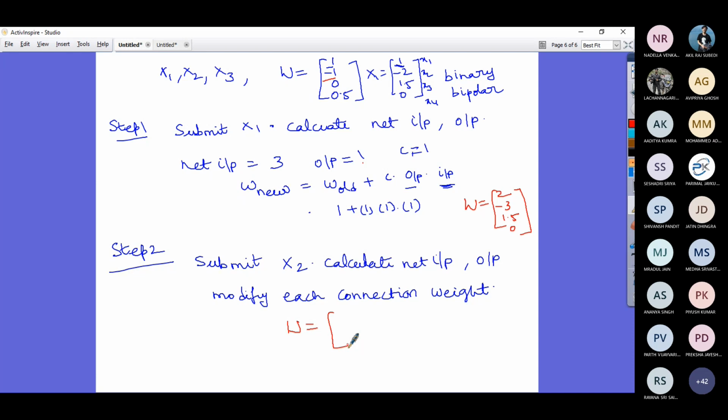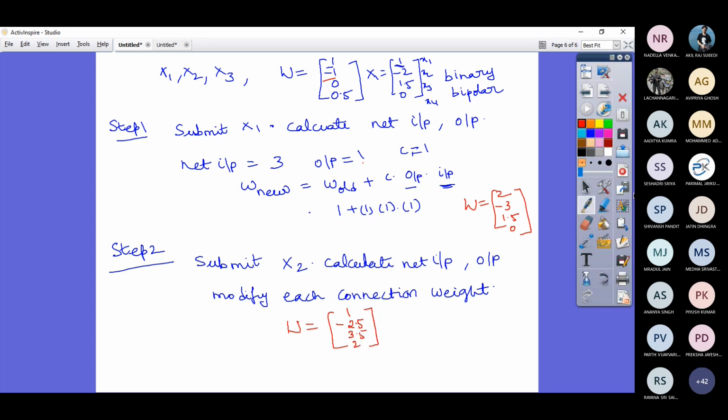What is the new weight matrix you get? Something like 1, minus 2.5, 3.5, and 2.